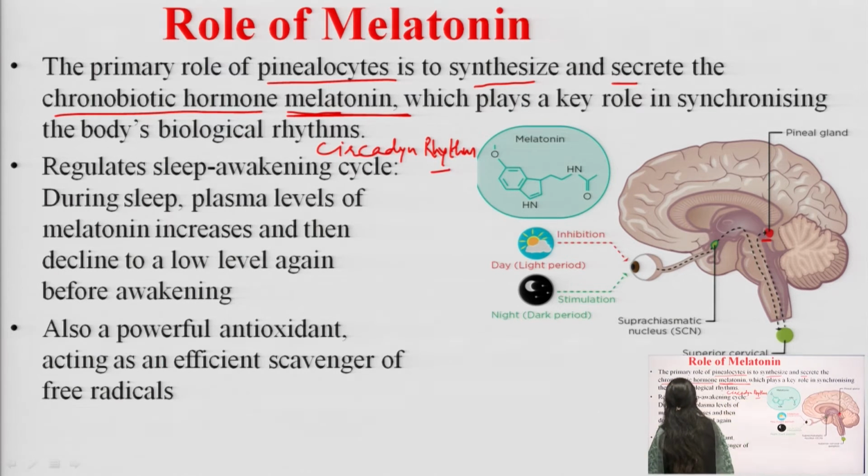So, it regulates the sleep-awakening cycle, that is, during sleep the plasma level of melatonin increases and then declines to a low level again before awakening. So, it regulates the body's biological clock. It decides when to sleep and when to awake.